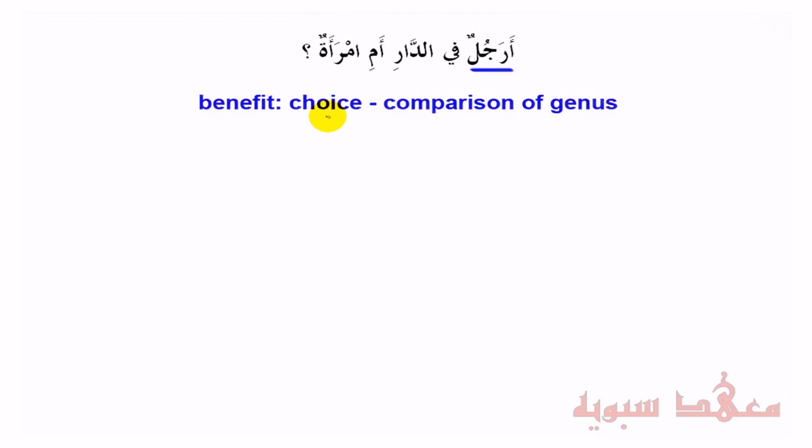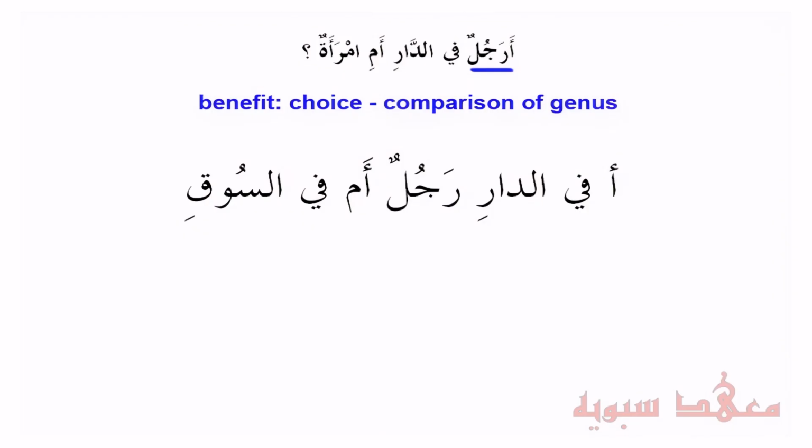And there's a comparison between genus. The genus of man and woman. So there is benefit there. So this choice and comparison is the benefit of putting this in front. Otherwise, now let's say we put the mubtada after the khabar, which is, as we learnt in basic grammar, what happens when the mubtada is indefinite. But here, it's giving a completely different meaning. Here the choice is between fiddari and fissuqi.